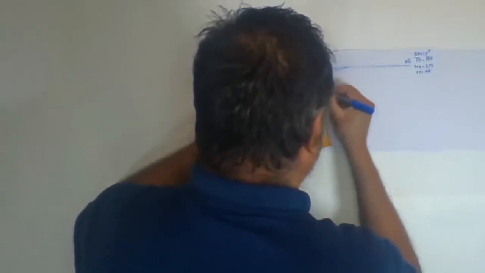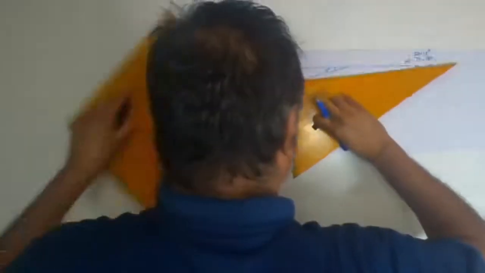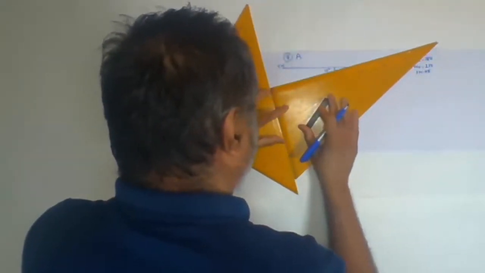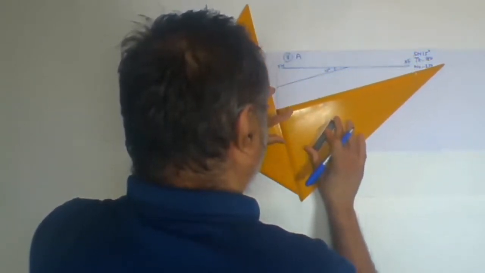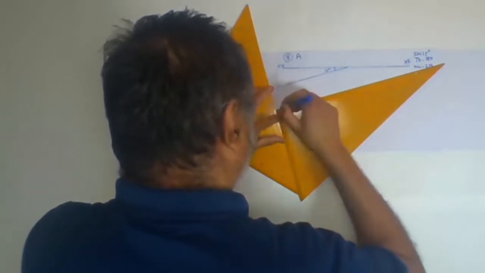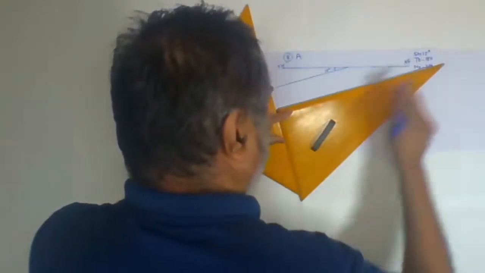True thickness you have to measure: 100 and 180. Now you have to draw a parallel line passing from this point. Yes, we have drawn it.